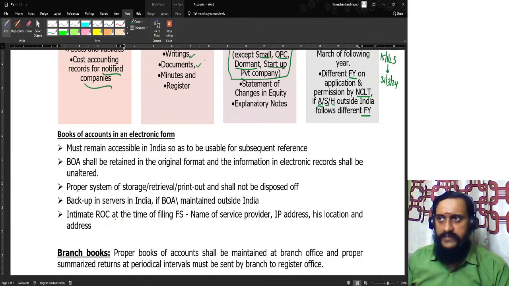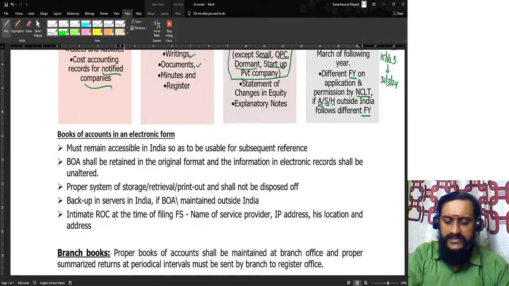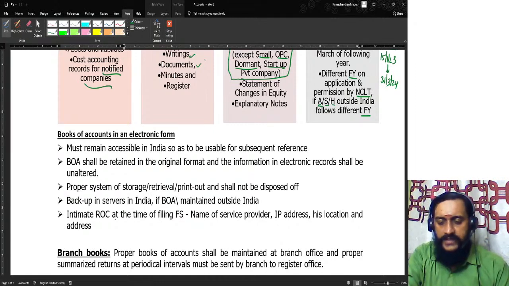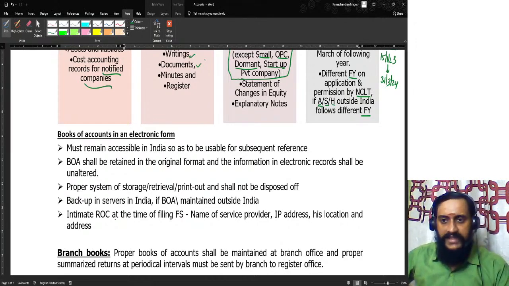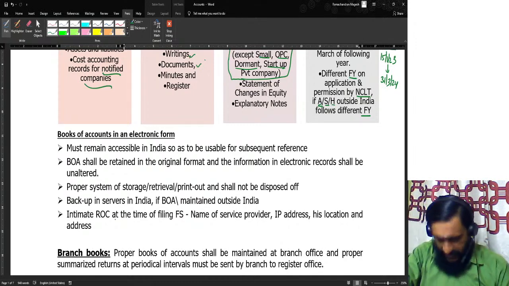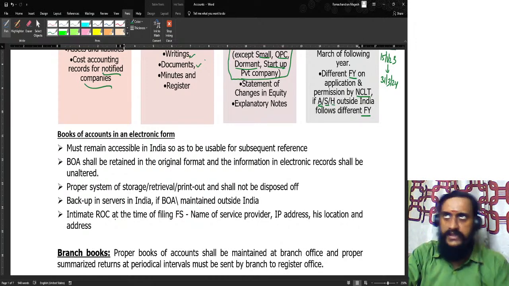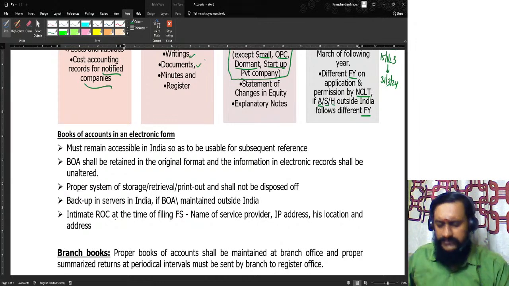Number two, the other books and papers means all the documents, deeds, writings, registers, minutes, etc. Financial year means 1st April to 31st of March. Newly incorporated company, date of incorporation till the 31st March of the next year. And you can follow a different financial year to comply with the financial year requirement of holding, subsidiary or associate company outside India, after it is permitted by NCLT.